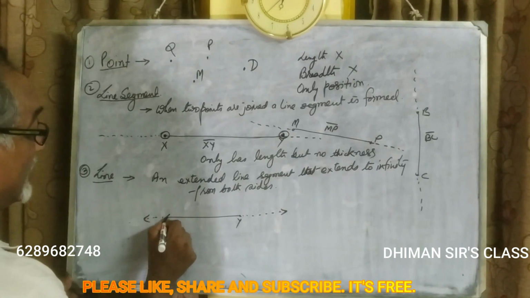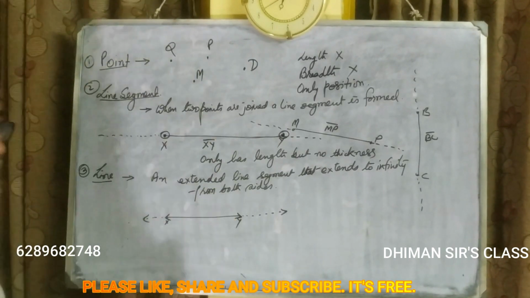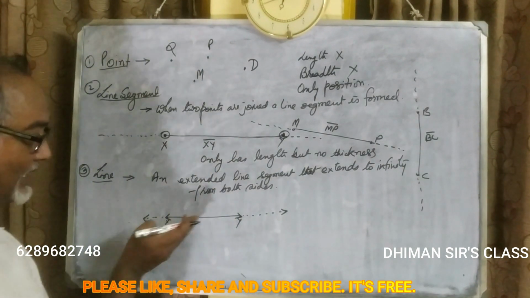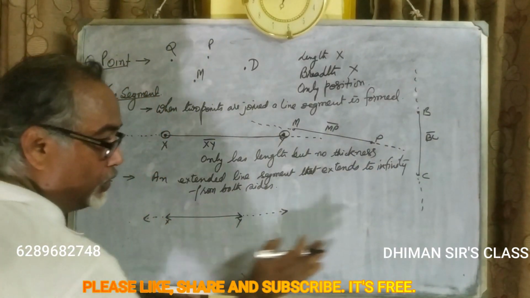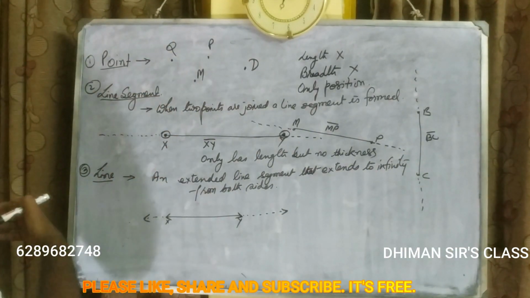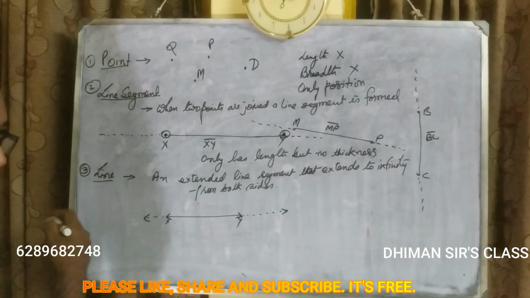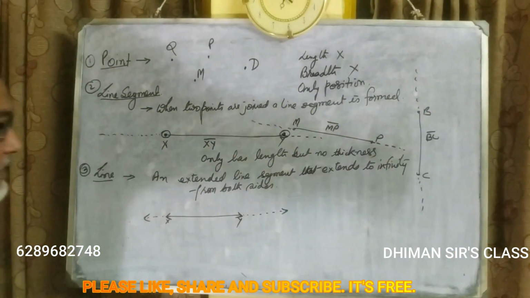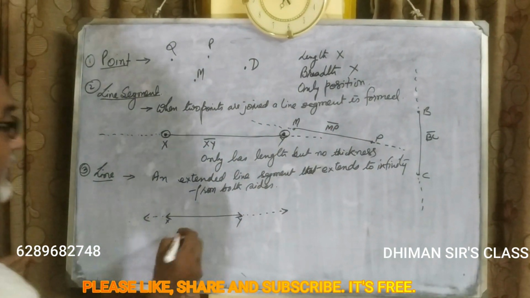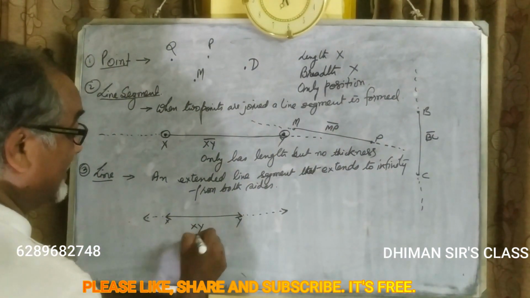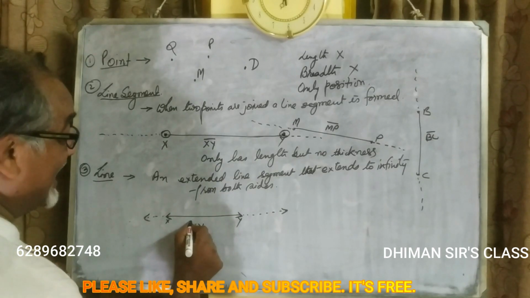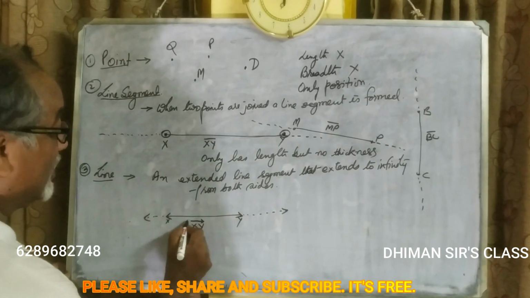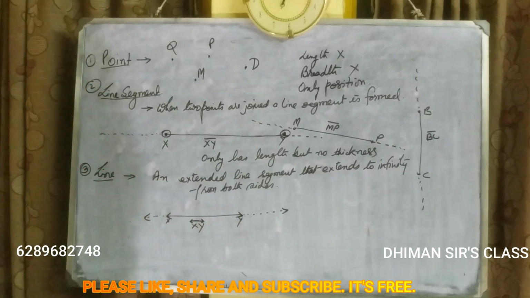Even if you put an arrow here, it implies that this side also will continue to infinity, and this side also will continue to infinity. Infinity means where is the end, we don't know. There is no end on both sides. So it could be written as XY, because it is a line, with arrows on both sides.